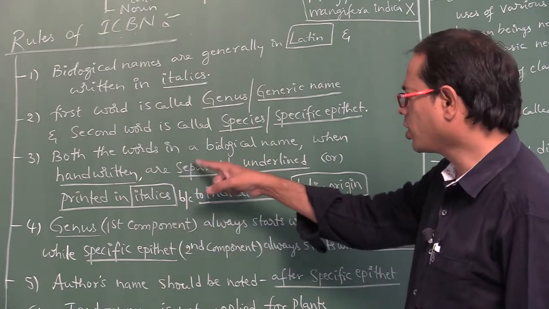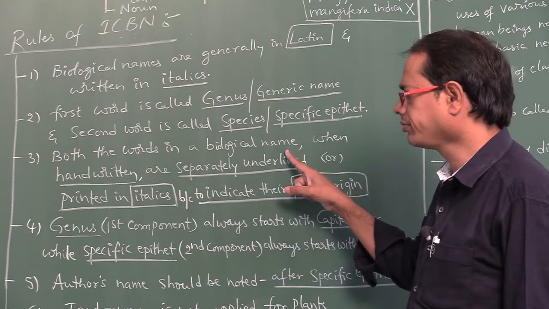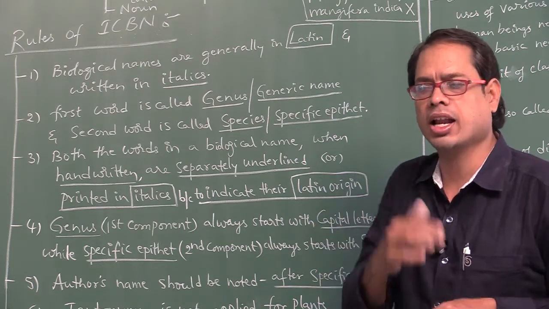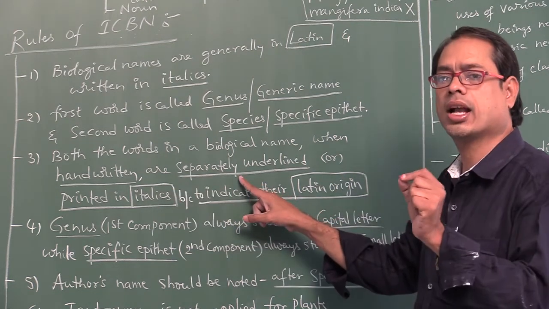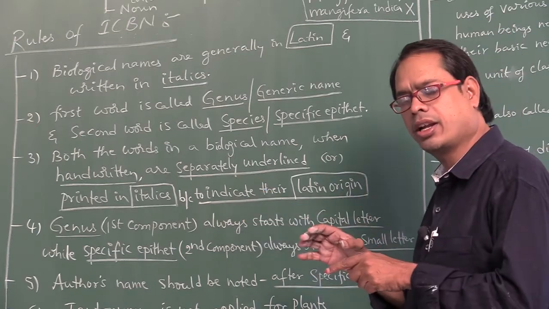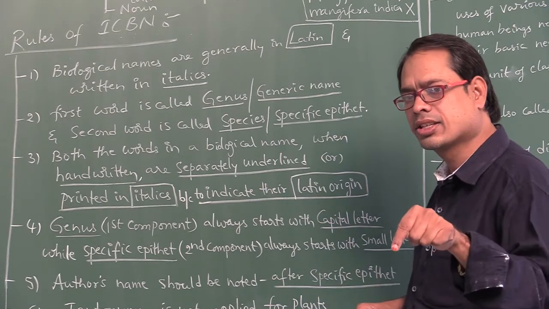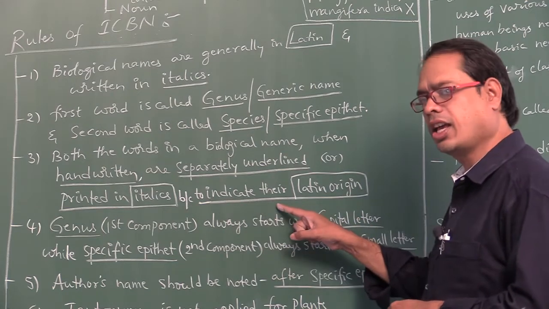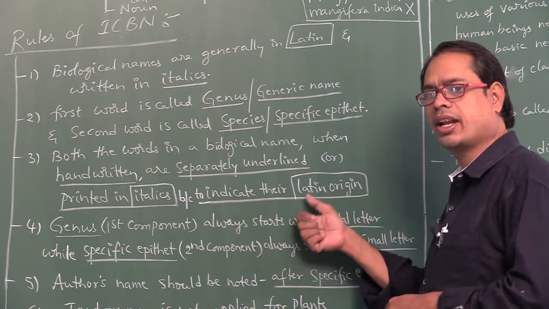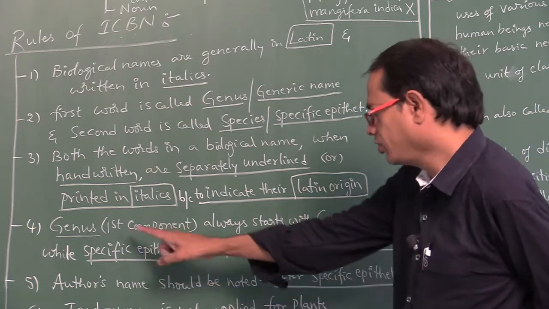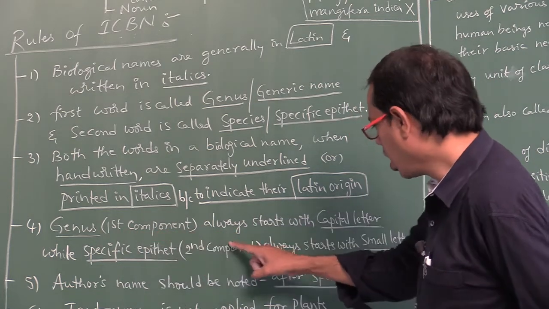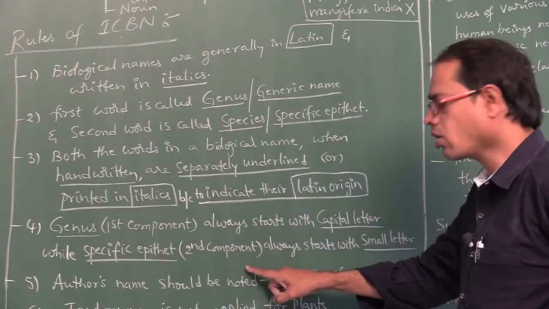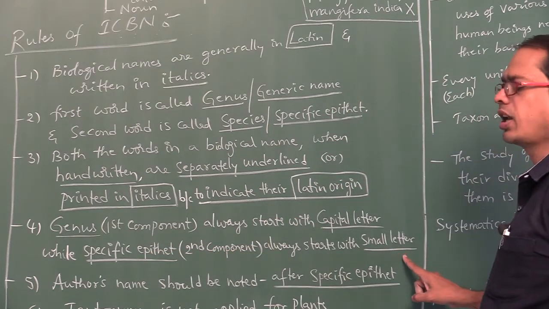So both words in a biological name or scientific name, when handwritten, should be separately underlined. Don't say combinedly underlined. When printed, they should be in italics, to indicate their Latin origin. Next, genus, the so-called first component, always starts with a capital letter, while the specific epithet, the second component, always starts with a small letter.